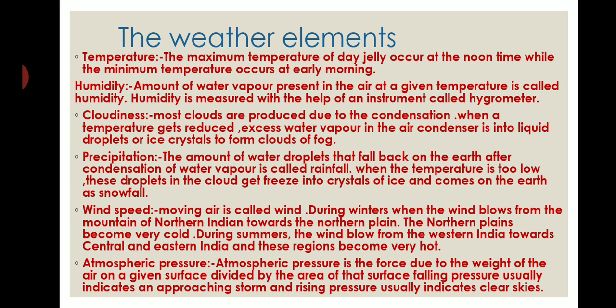Moving air is called wind, we know that, and wind speed is caused due to the difference in air pressure. During summer the wind blows from the Indian Ocean and Bay of Bengal and it causes rain in India, while during winter it blows from the mountains in North India towards the northern plain, and it causes cold weather, that we call winter season.